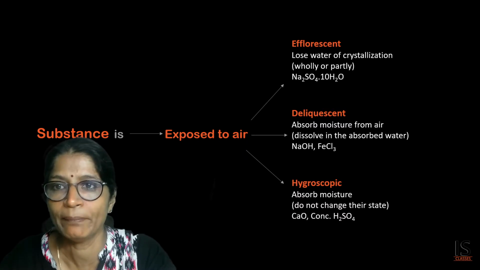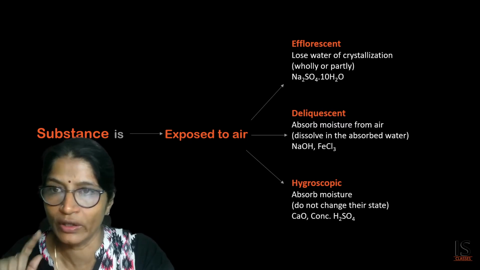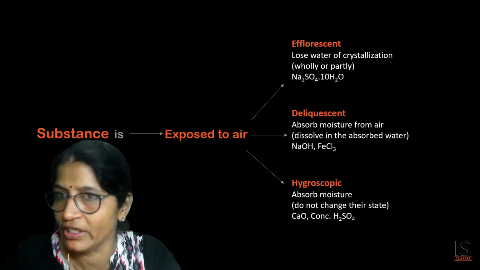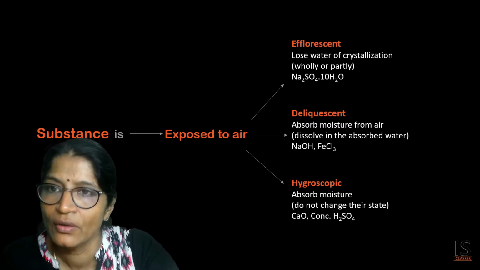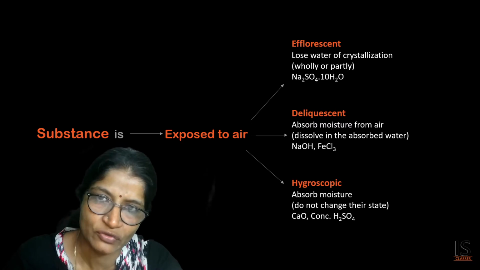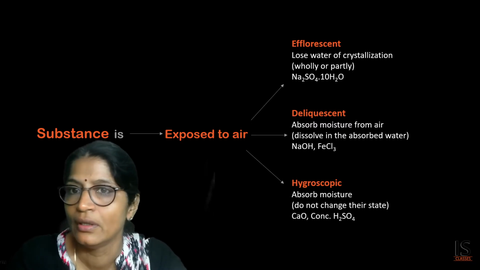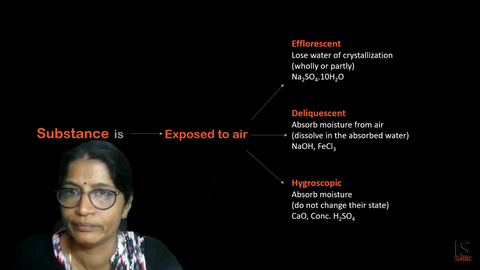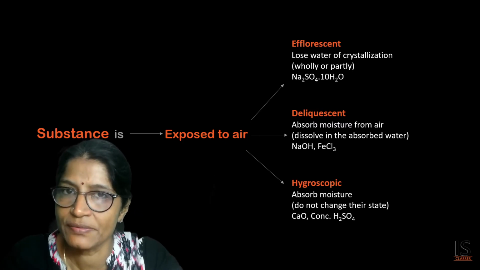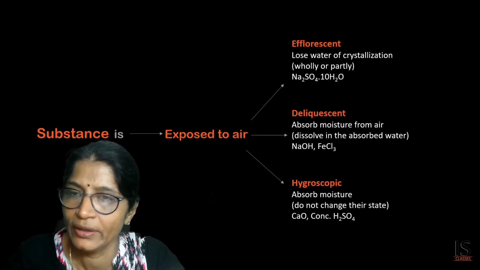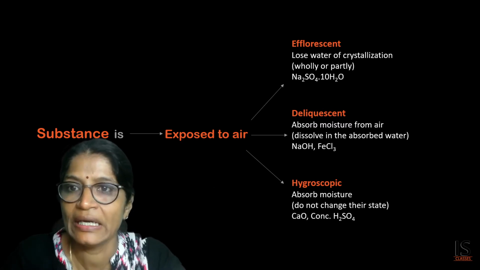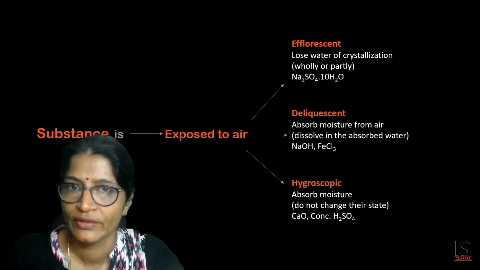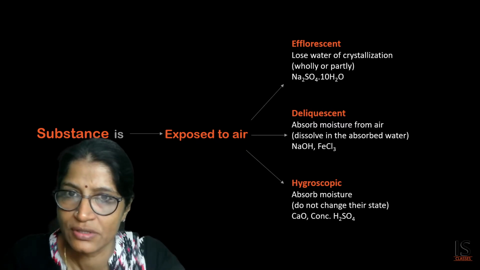And why does this happen? The vapor pressure within the salt is much more than the atmospheric vapor pressure. At that time, it will lose its water of crystallization and convert into the powdery form. Now the next type of substances: when they are kept in the open air, they absorb the moisture, dissolve in it and convert into the liquid state. So they are known as deliquescent substances.